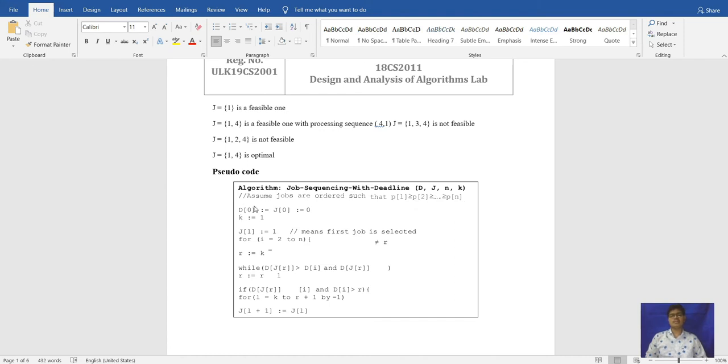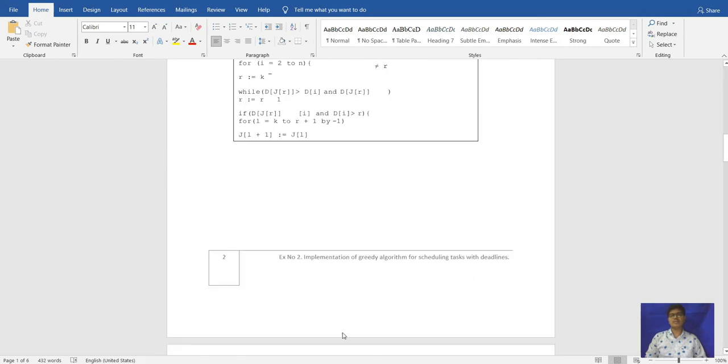Then when we check the deadline of 0, that is equal to j of 0, equal to 0, it will execute the first job. It will sort from the last, go to the first and check the maximum profit. It will compare both jobs, see which has the greater profit, then take and execute them one by one.